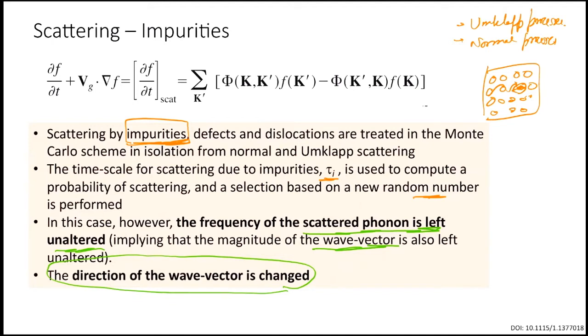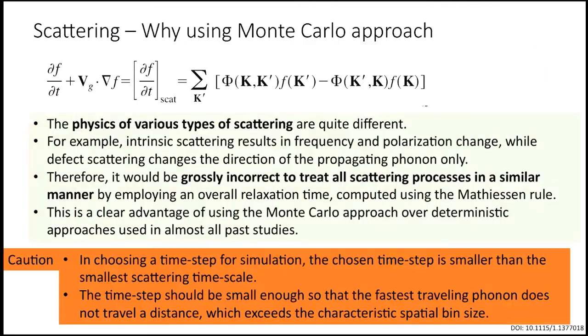Okay, so let's go to the next part now. Why in the first place are we using this Monte Carlo approach? Let me ask you this question first, without reading the slides: why did we start using this Monte Carlo approach instead of a discrete ordinate method or some other deterministic approach?